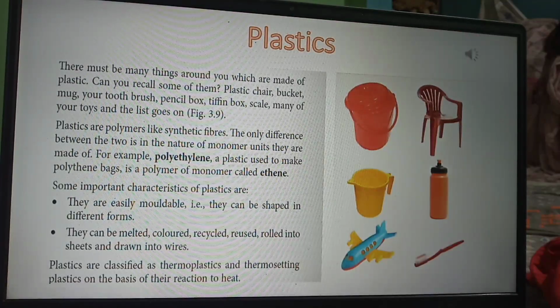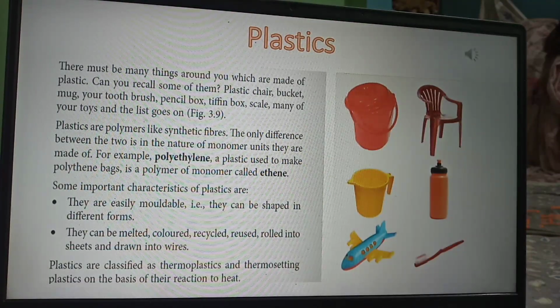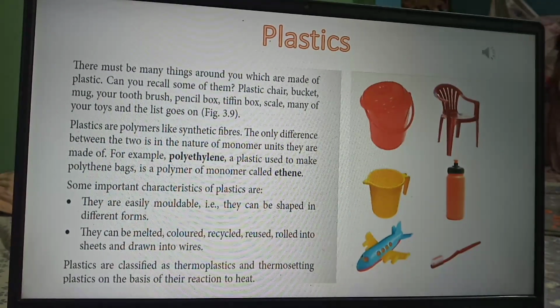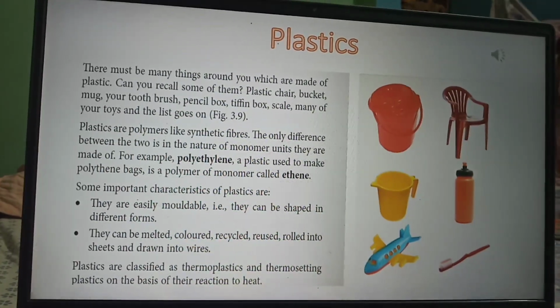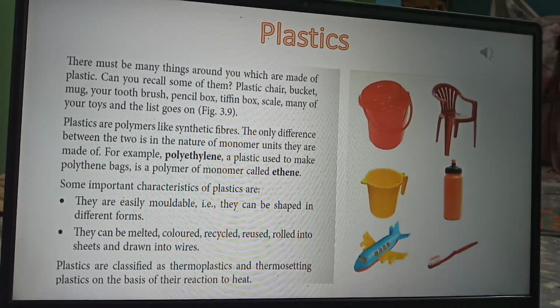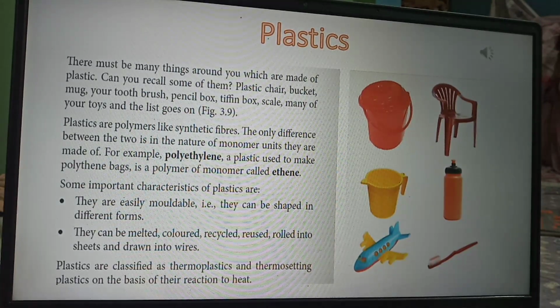Good morning, students. In our previous videos, we studied the synthetic fibers. What were the synthetic fibers? They were rayon, nylon, polyester, acrylic, spandex. Isn't it? I hope you all remember. Now in this video, we are going to deal with plastics.